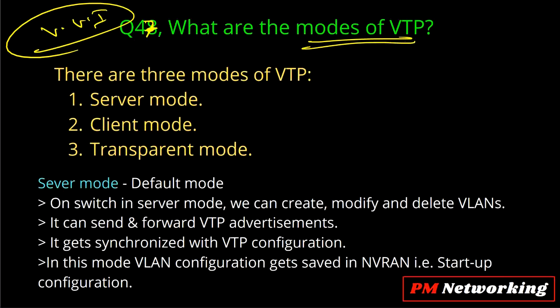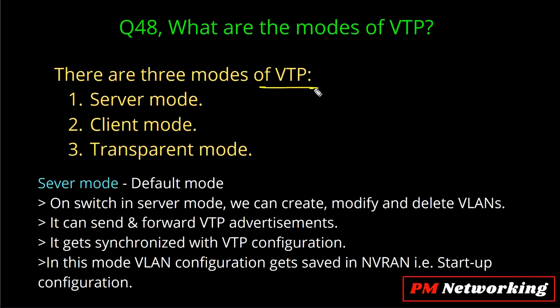Always keep in mind there are 3 modes of VTP. First one is server mode, second one is client mode, and third one is transparent mode. Guys, server mode is the default mode. As I told you, VTP is enabled on all Cisco switches by default, so by default the VTP mode is VTP server mode.